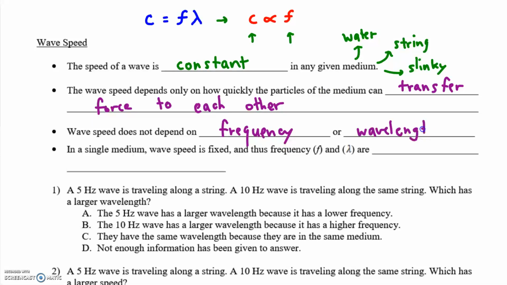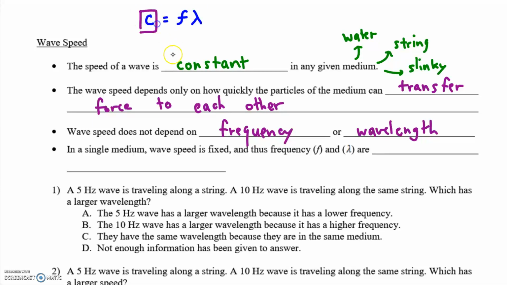So what was my mistake earlier? When I went from the equation in blue to the proportionality in red, I made a crucial mistake. Can you see it? I assumed that lambda was a constant and I took it out. But that is not true. Lambda is not a constant. If you look at these three things, speed, frequency, and lambda, which one is constant?